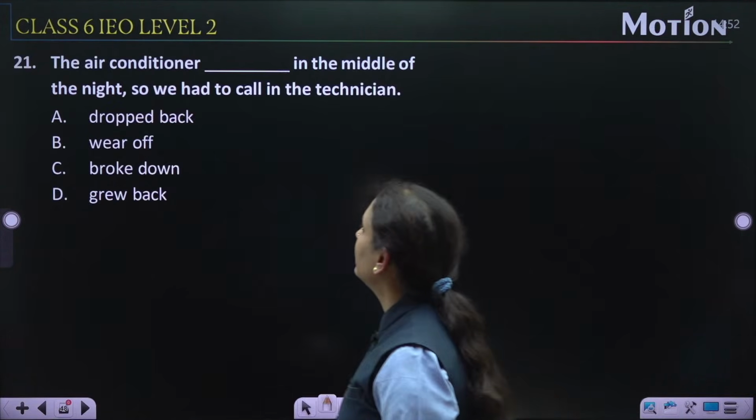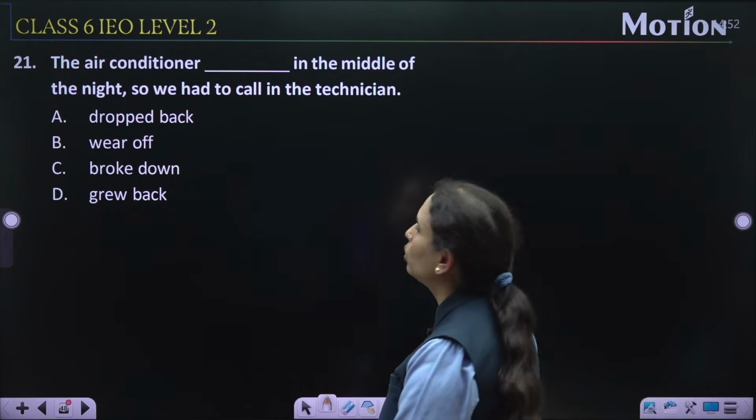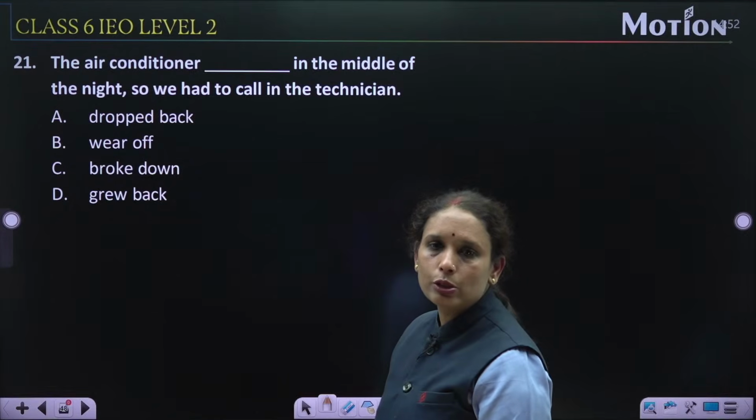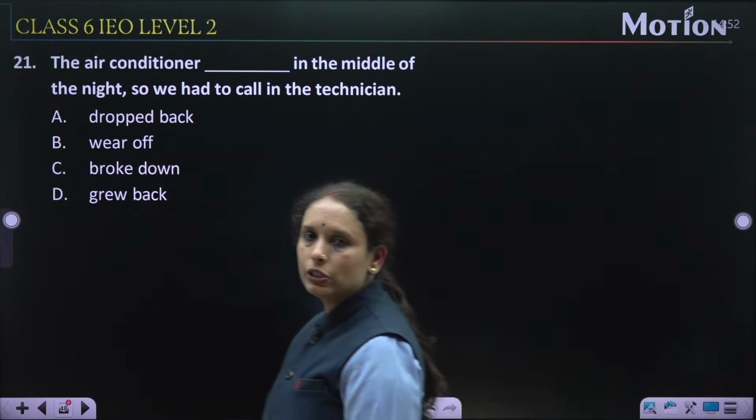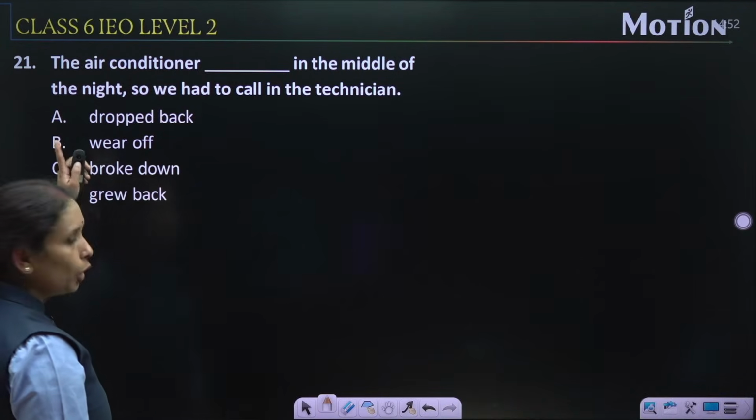Question number 21. The air conditioner dash in the middle of the night, so we had to call the technicians. Now let us check the options.